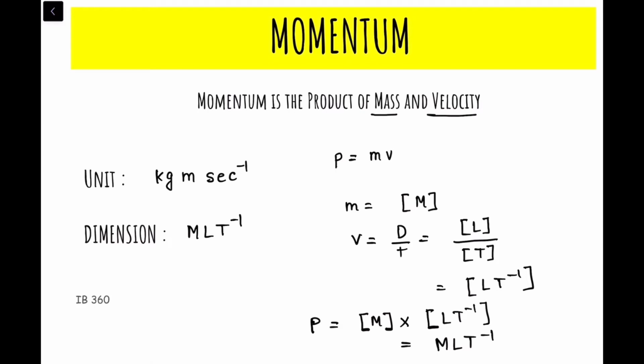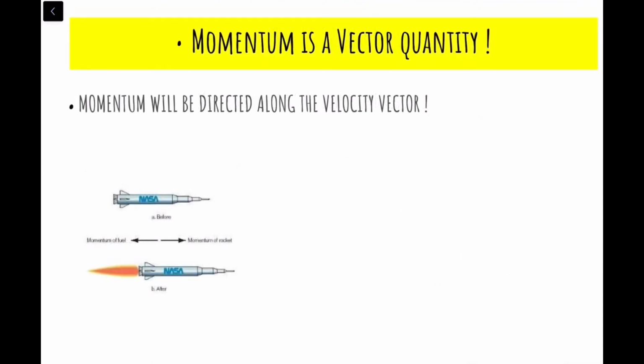The dimension of momentum is MLT minus 1. We know that momentum is a vector quantity. How do we know that? Momentum is the product of mass into velocity, represented by P. By the properties of vector multiplication, a scalar multiplied with a vector gives a vector quantity.